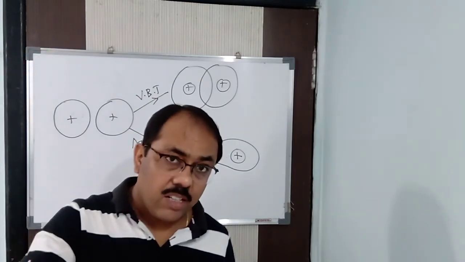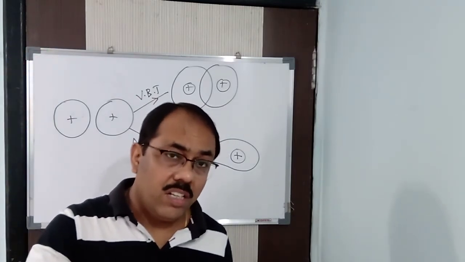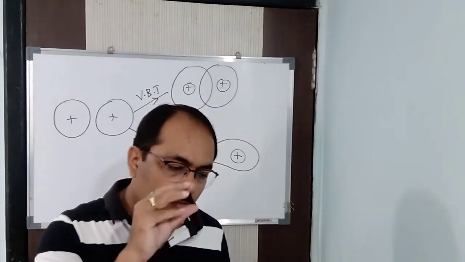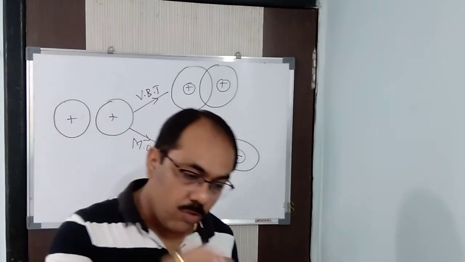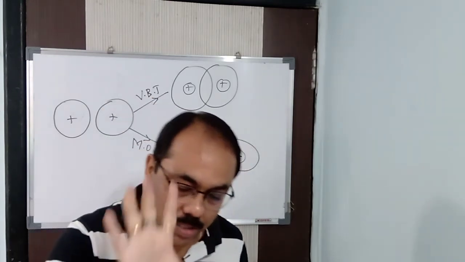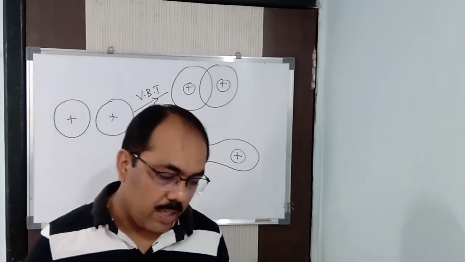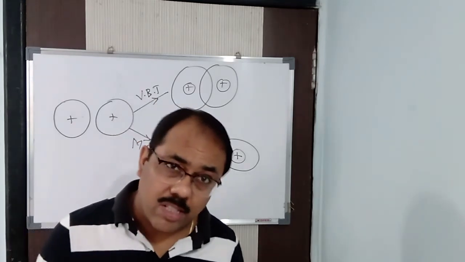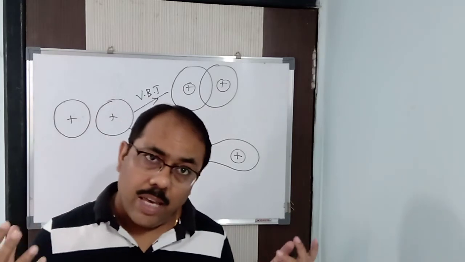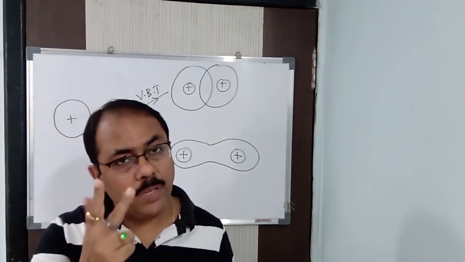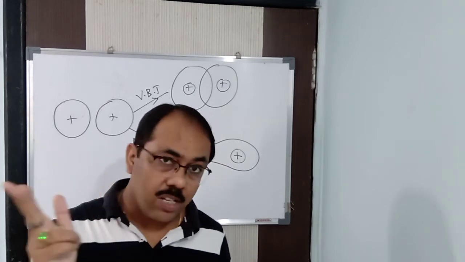Got it? So if there are 2 or more degenerate orbitals, let us say px, py, pz, how will it be filled? One electron will go to px, another electron to py, then another to pz. According to Hund's rule, we can say that. So it is according to Aufbau's principle, according to Hund's rule, and according to Pauli's exclusion principle. How Pauli? Because a molecular orbital can accommodate how many electrons? 2 electrons. Of what spin? Opposite spin, not the same spin.